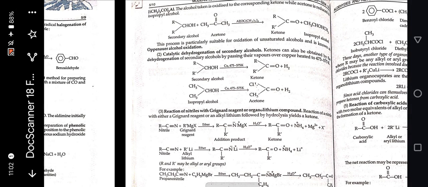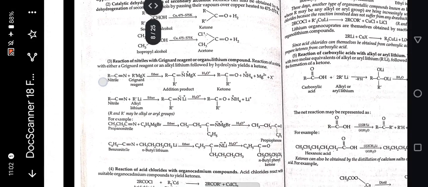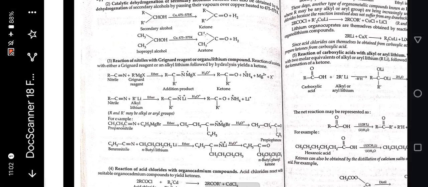Next is catalytic dehydrogenation of secondary alcohols. Ketone can also be obtained by the dehydrogenation of secondary alcohol by passing their vapors over copper heated at 475 or 575 Kelvin. Isopropyl alcohol treated with Cu at 475 or 575 Kelvin temperature, acetone is formed.